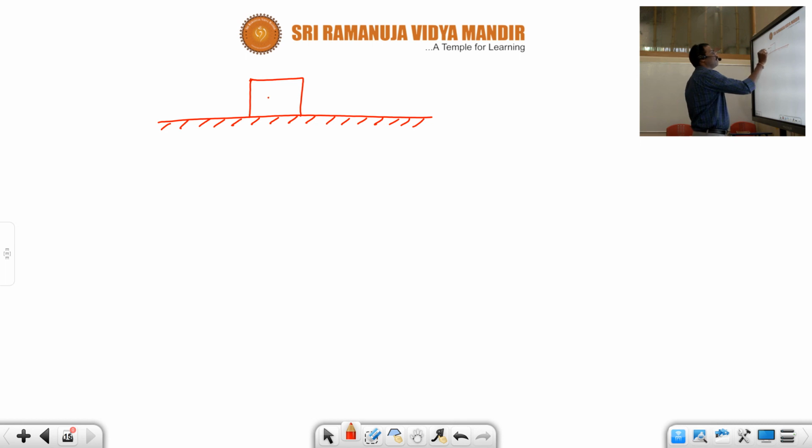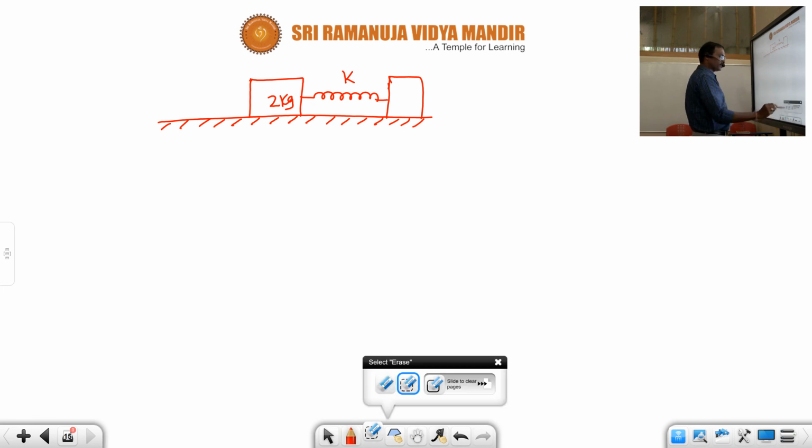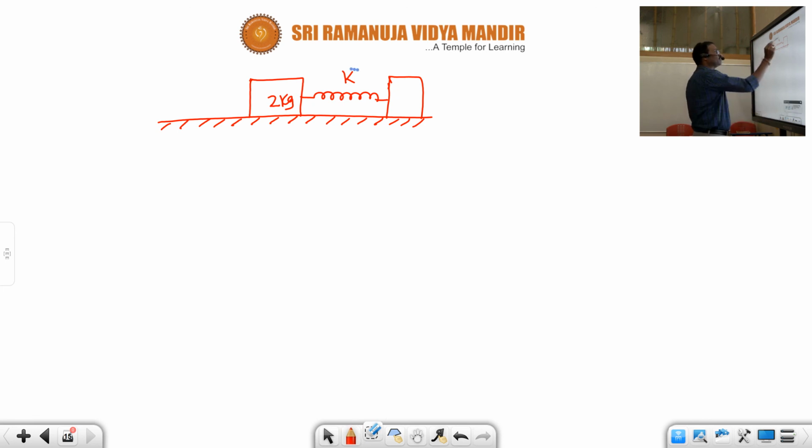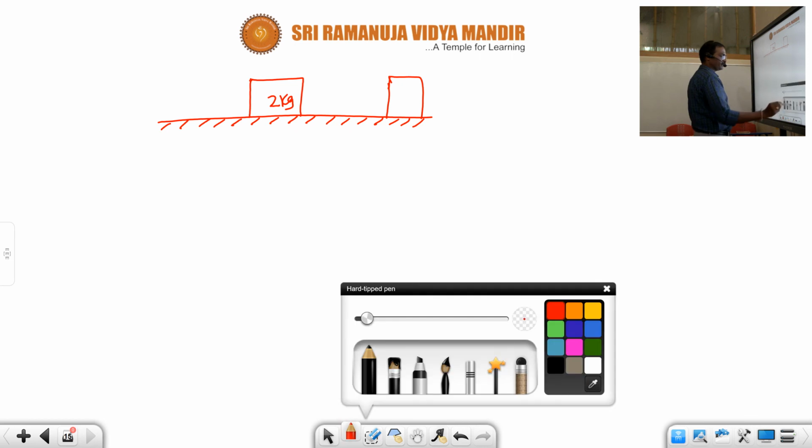Now this block of mass 2 kg is given, and then here a spring of constant k is connected, and then another block is there. Otherwise, we'll do one thing: we remove the spring and keep a string like this. This is the string.